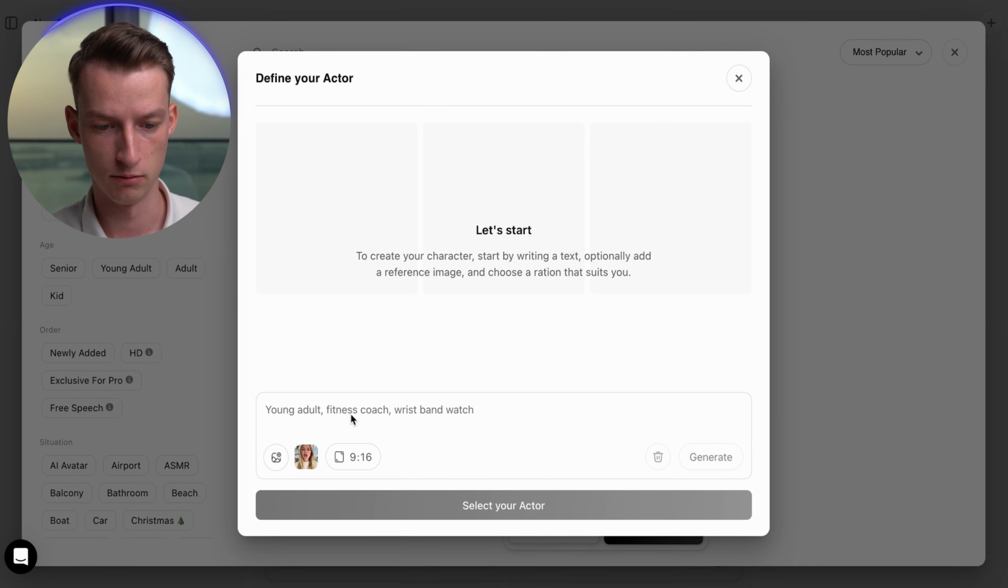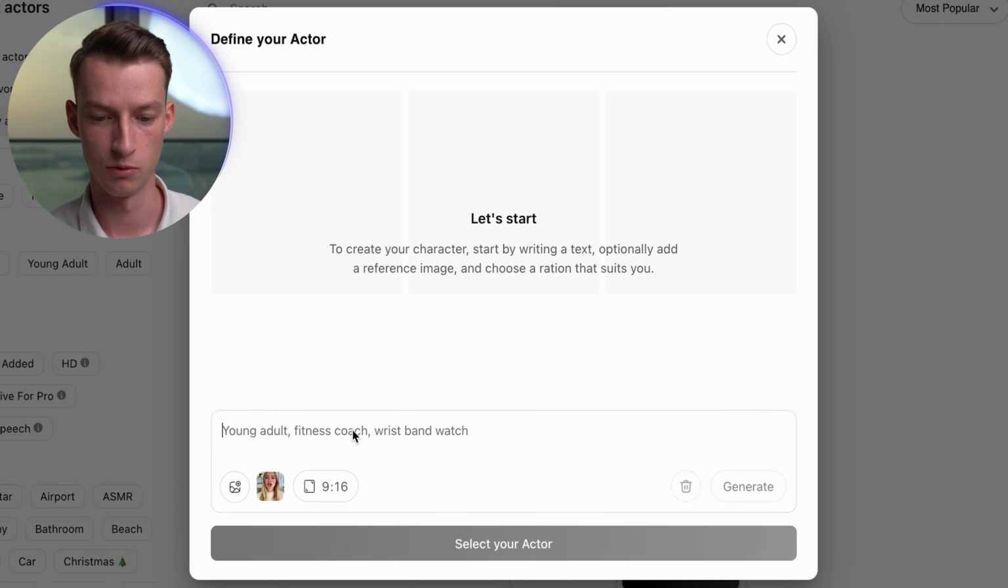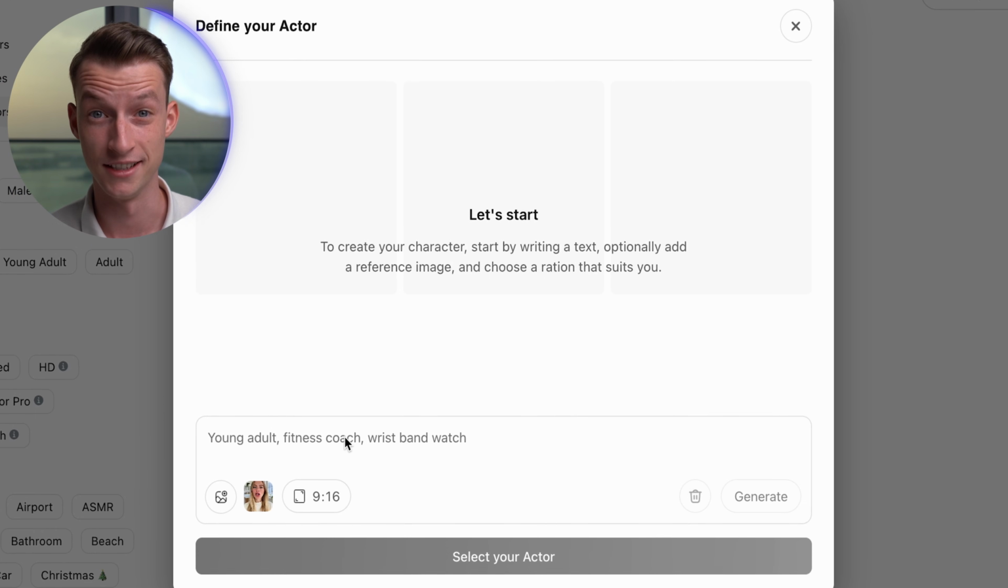So you can just put in here what you want the character to do or what situation you want her to be in, and then you can just generate new versions easily like that.